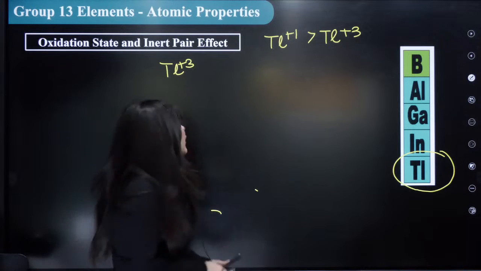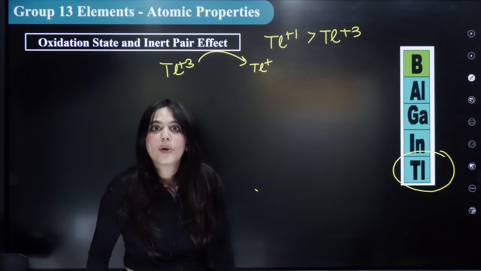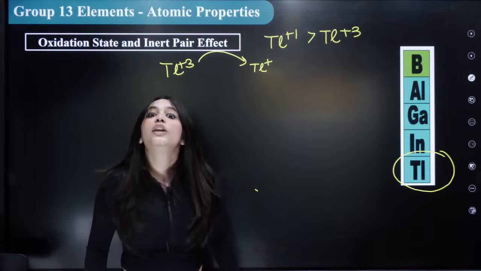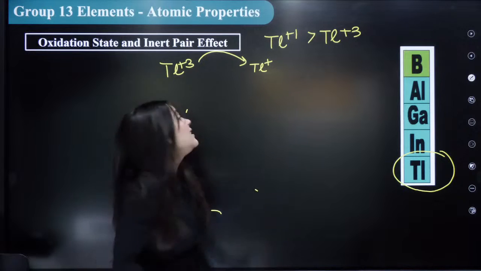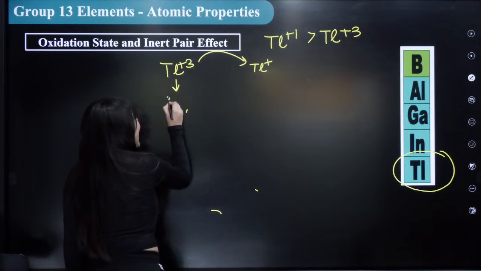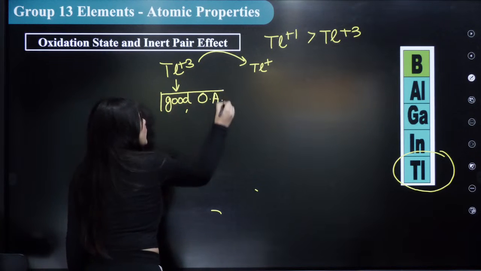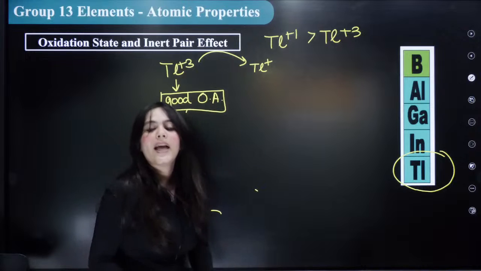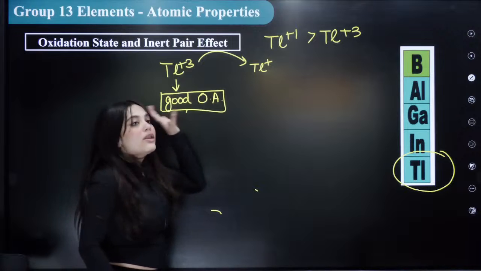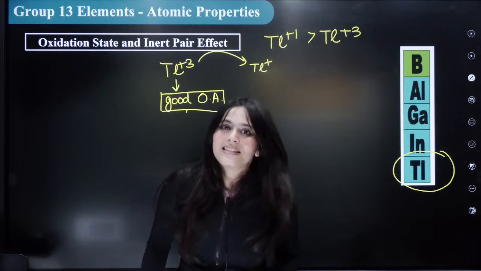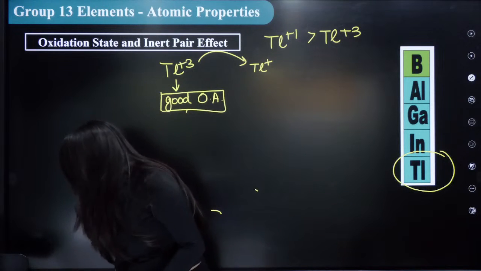It will want to convert into thallium +1. So it is itself getting reduced, from +3 to +1. Hence, thallium +3 acts as a very good oxidizing agent, because the compound which itself gets reduced is called the oxidizing agent. Hence, thallium +3 compounds are extremely good oxidizing agents for this reason.